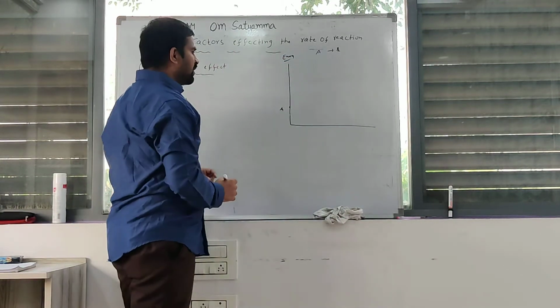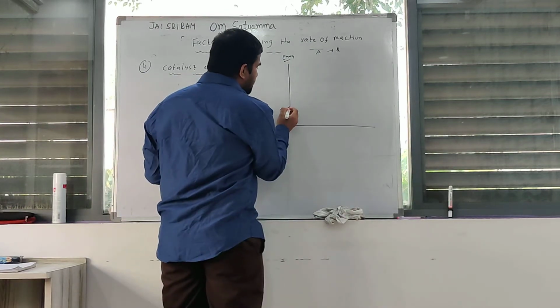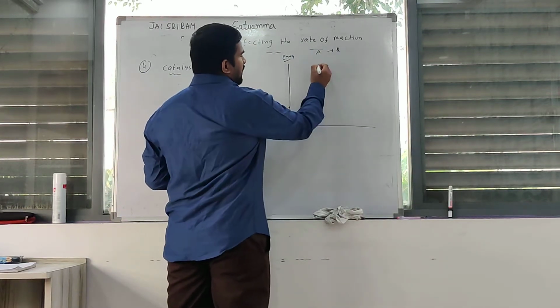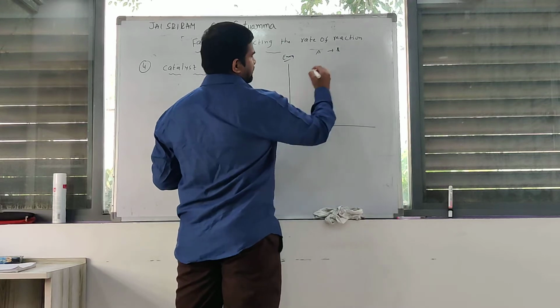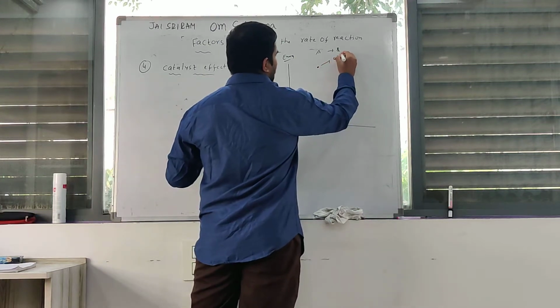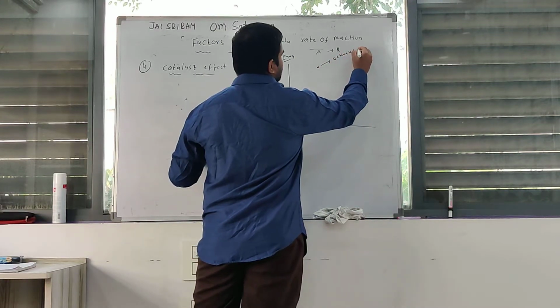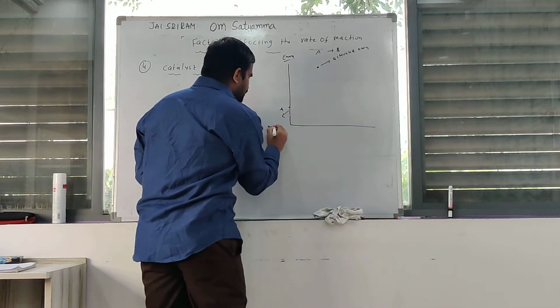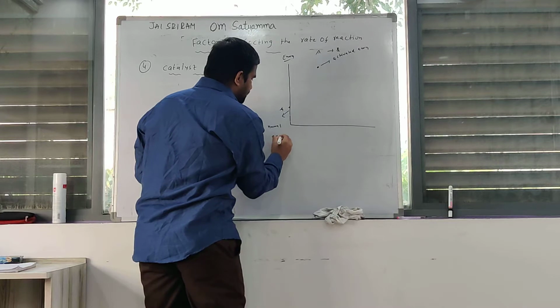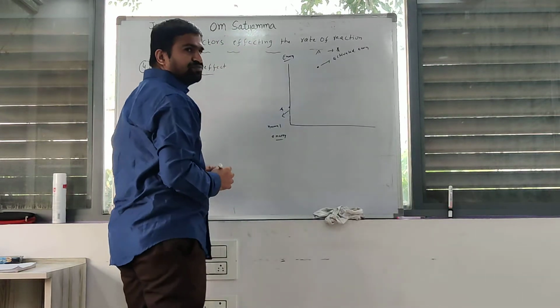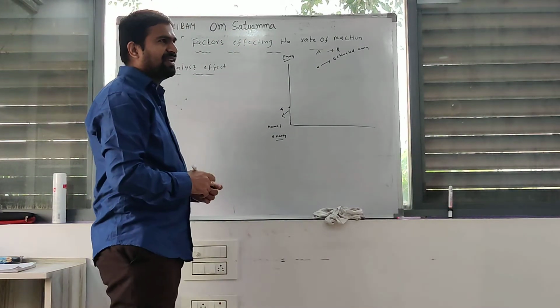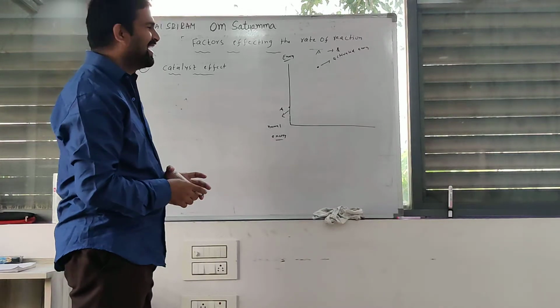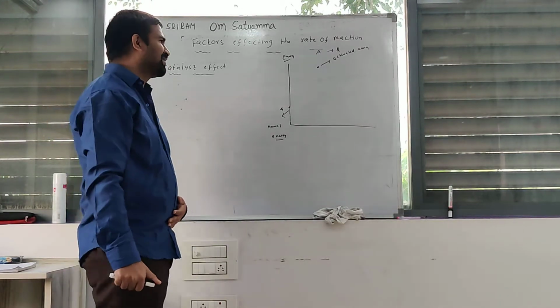This is the activated energy. This is a normal energy. This is the activated energy and this is the normal energy.